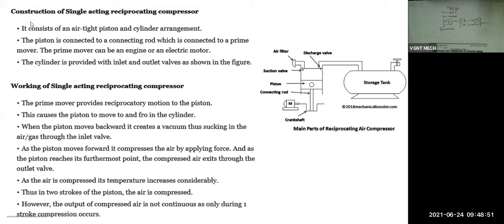Okay. So the first point, it consists of an airtight piston and cylinder arrangement. The piston is connected to a connecting rod, which is connected to a prime mover. This motor is called the prime mover. The prime mover can be an engine or an electric motor. Prime mover means the body which is responsible for giving the movement. That is called the prime mover.